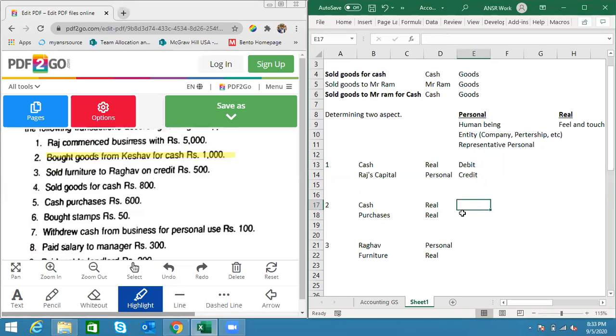And quickly, bought goods from Keshav for cash, and the transaction is for 1,000 rupees. The accounts we have already determined. Real account, the rule is debit what comes in, credit what goes out. Awesome. Here cash is coming in or going out? Bought goods from Keshav, cash going out. Yes. So it will be credit.